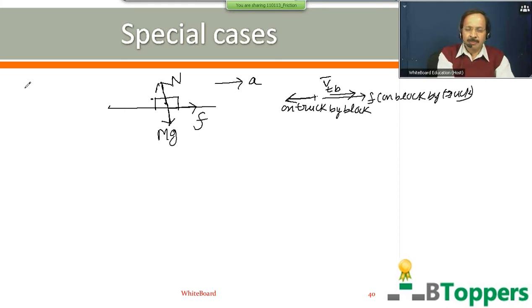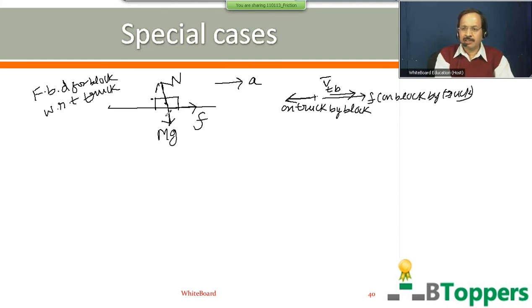So let us draw the free body diagram for the block. Here I am going to draw the free body diagram for the block with respect to the accelerated frame fixed to the truck. The frame of reference fixed to the truck is an accelerated frame of reference, because the coordinate system which is fixed to the truck is moving towards right with an acceleration of magnitude a. So this frame of reference fixed to the truck can be called an accelerated frame of reference or non-inertial frame of reference.